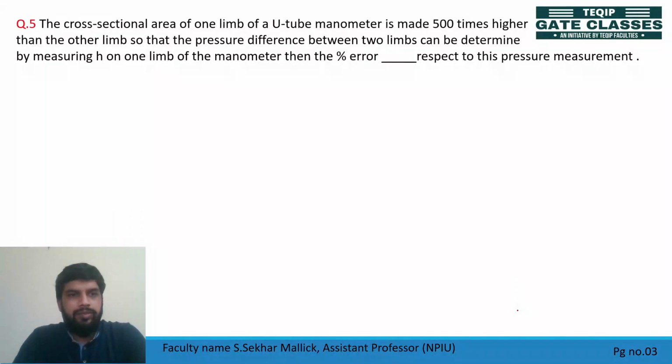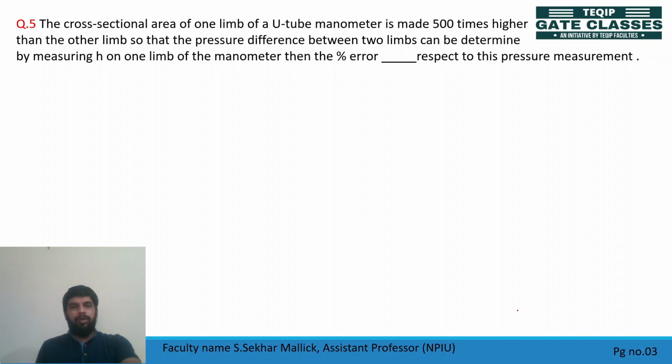In the next slide, we'll try to solve one more question. Question 5. The cross-sectional area of one limb of a U-tube manometer is made 500 times higher than the other limb, so that the pressure difference between the two limbs can be determined by measuring H on one limb.